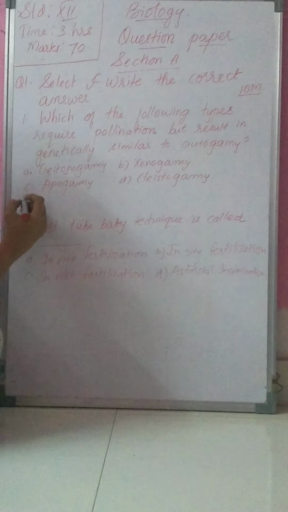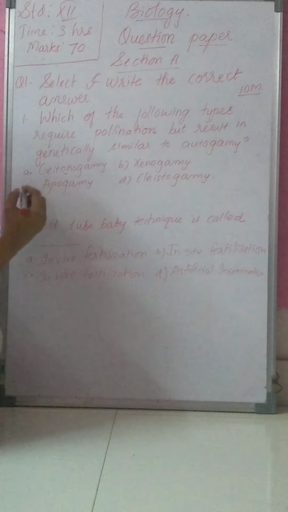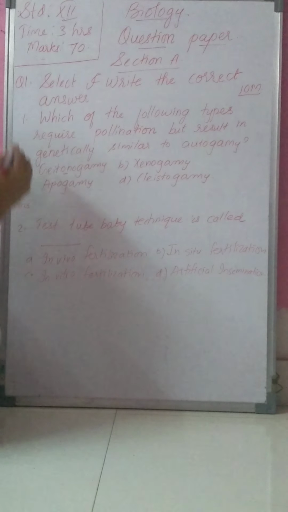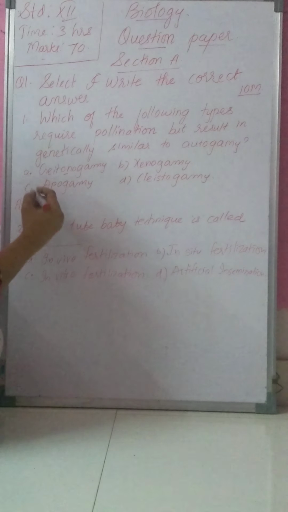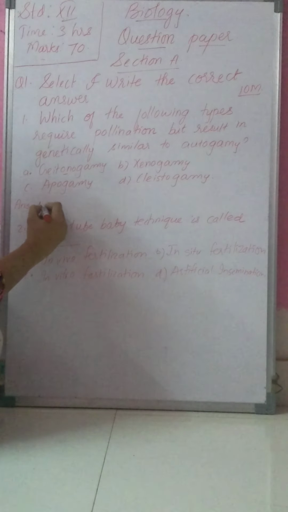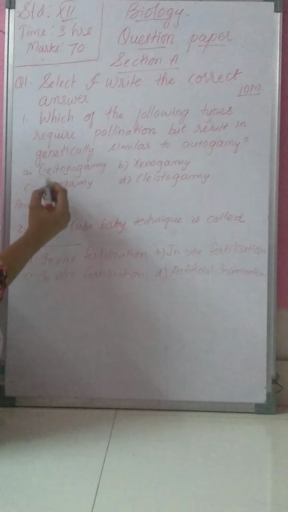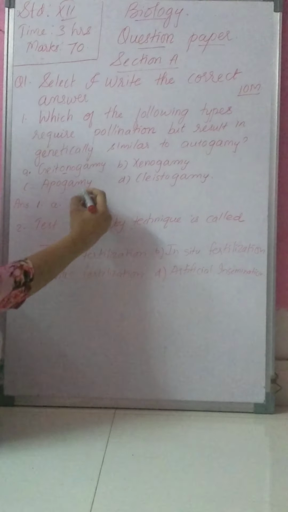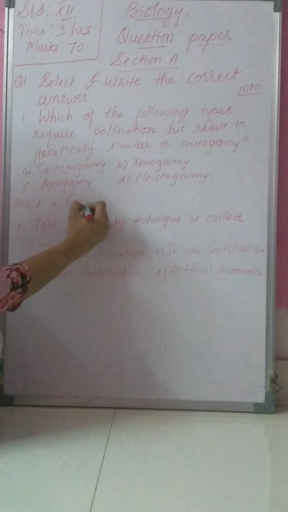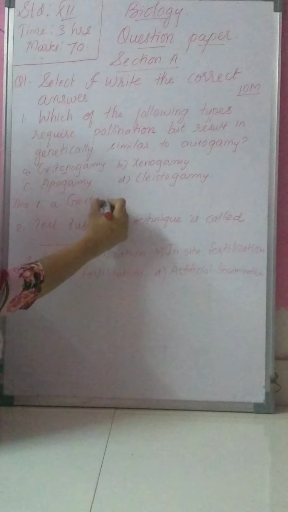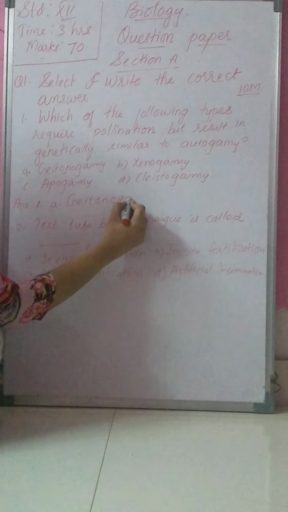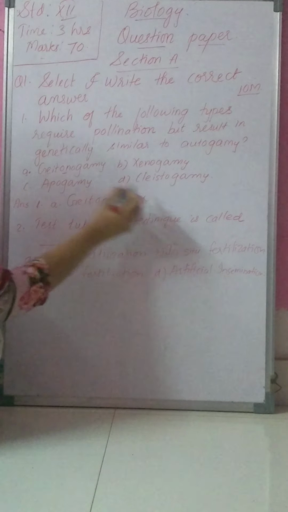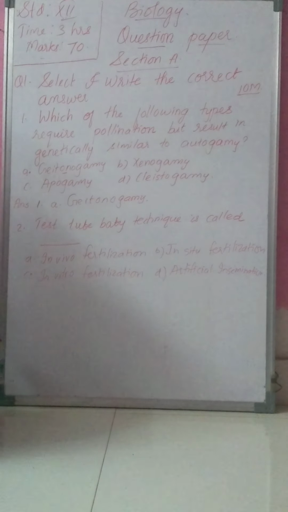So our answer, see, I'll show you how to write the answer. You have to write the answer number. What is the number of that question? That is 1. Then the answer is A, geitonogamy. So you will write A, geitonogamy. This is the correct answer for your first MCQ.